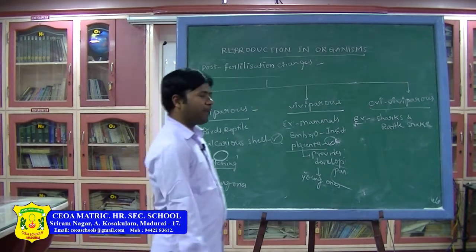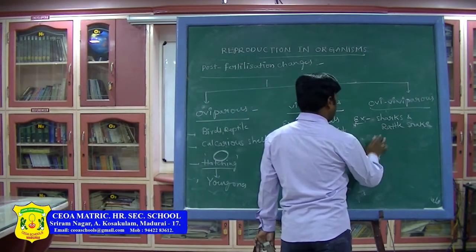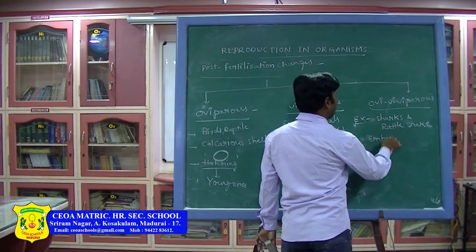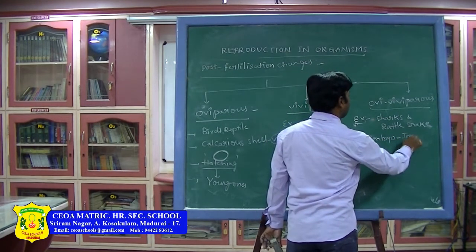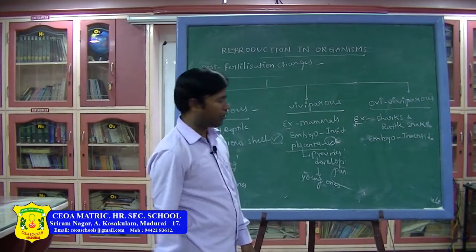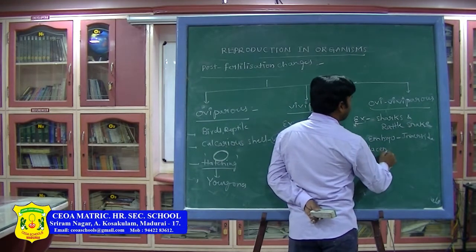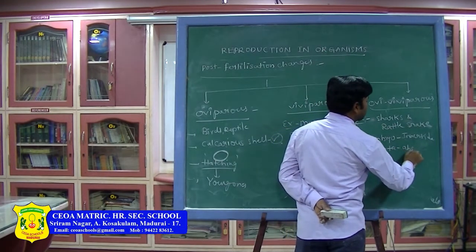So in this aspect also, what happens here? The embryo will be formed on the inner side only, attached in the female reproductive part, but the very important point is that the placenta is absent.